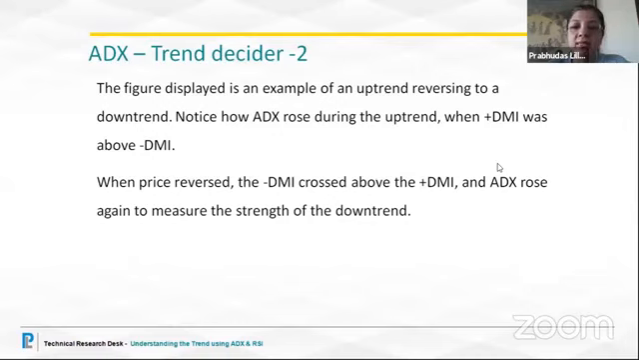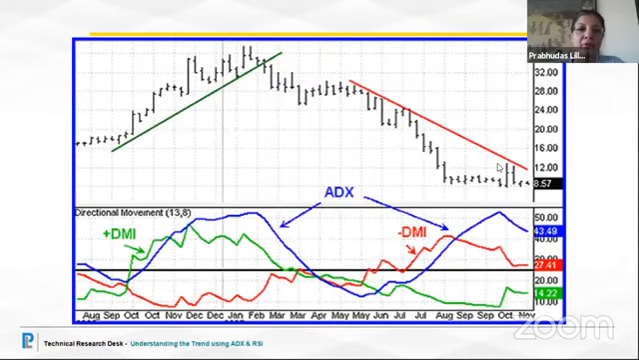So when prices reverse, the negative directional index crosses above the positive, and when the ADX rises, we say that the strength is seen in the fall or the rise. So here is the diagram of the rising trend and the falling trend. Normally the positive directional index is shown by the color green, the MDI is shown by the color red, and the ADX is shown by the color blue. So let's have a look.